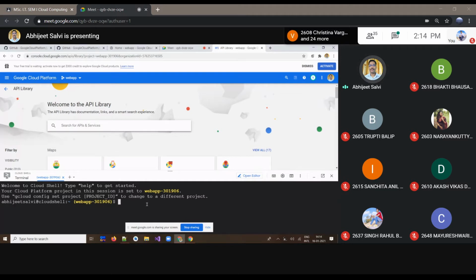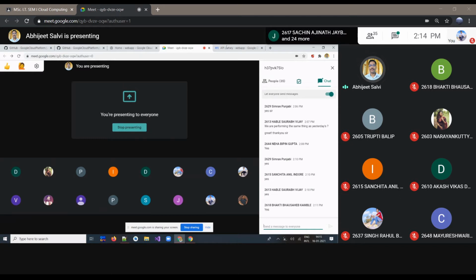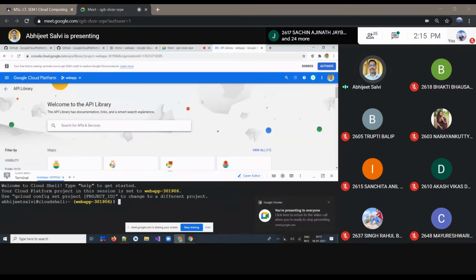Let me know from your side whether you are getting the cloud shell. Any one of you, randomly type it in the chat box. Did all of you get that cloud shell screen?